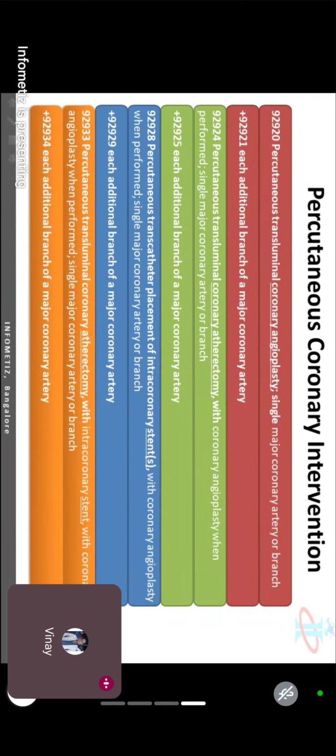You have code 93563. Yes. 64, 65. Highlight. These are all add-on codes. This is for congenital heart catheterization. Congenital means birth defect.